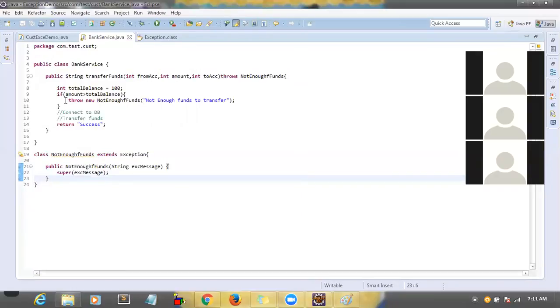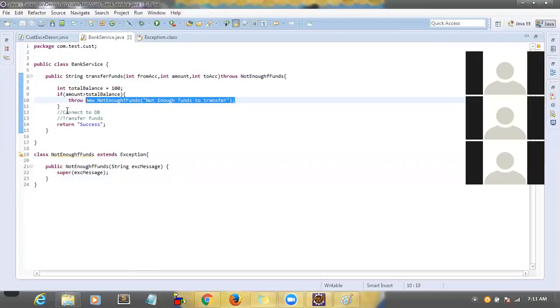So whenever you want to throw any exception related to your class, you have to write this one, throw, create the object for your class, and in this case this constructor is expecting some string, right? So you have to write like this. Just we are creating an object and we are throwing it. Right. Why? Because in this case JVM will not create an object, we have to create it explicitly.